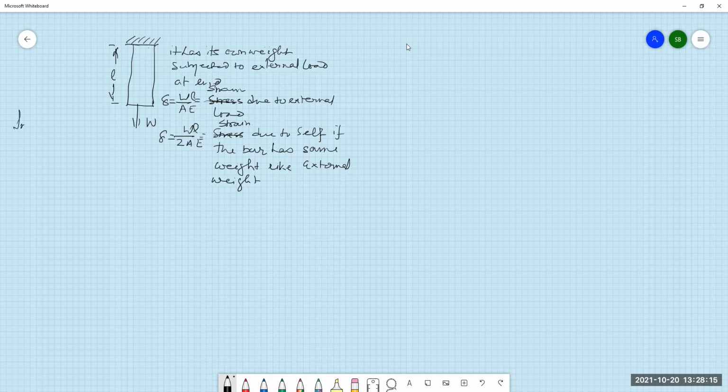In our practice, we may have a bar capable of carrying equal stress throughout the length.